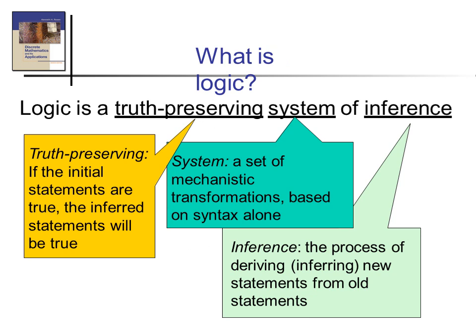Next, what is logic? Logic means it is a truth preserving system of inference. What do you mean by truth preserving? Truth preserving means if the initial statements are true, then we think that the inferred statements will be true. Okay, and system means it is a set of mechanisms based on syntax. And inference means the process of deriving, inferring new statements from the old statements.